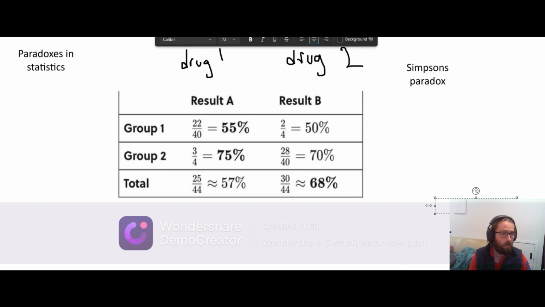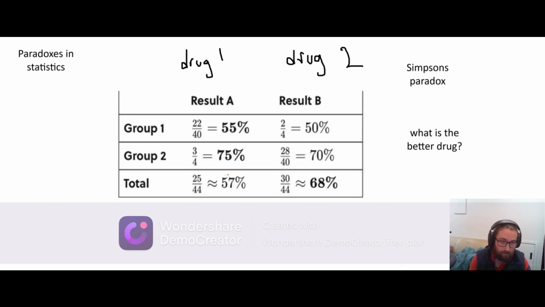And it kind of seems obvious because in this total section, we've seen that this drug passed 57% of cases, but this passed 68% of cases. Now, obviously, 57 is less than 68, and in both cases, there were exactly 44 tests. So, obviously, drug 2 should be better, right?